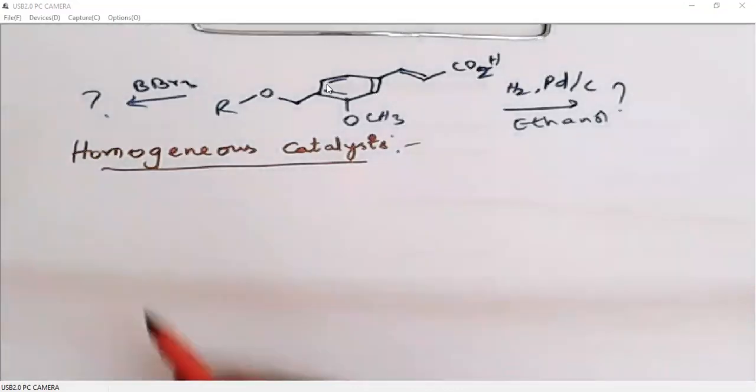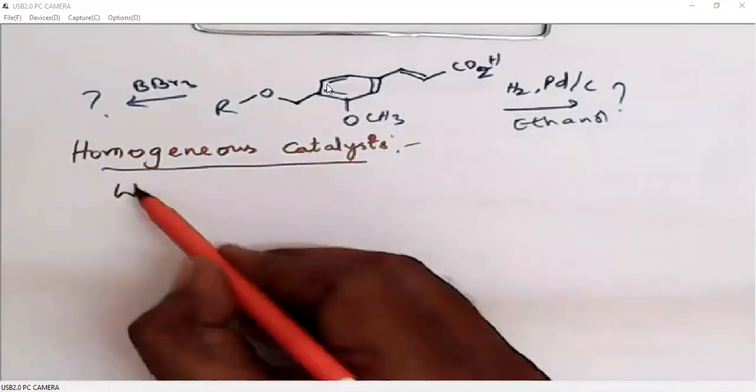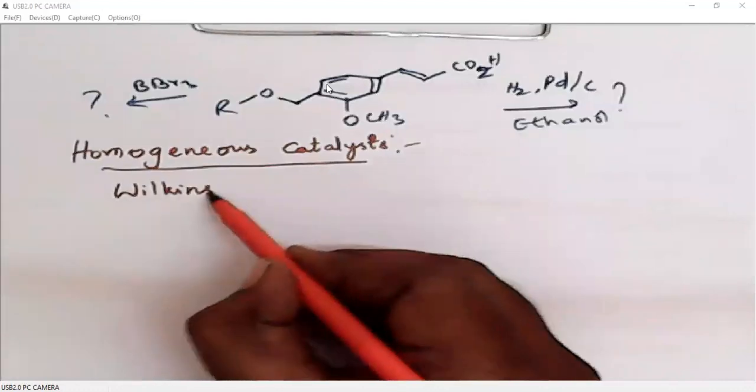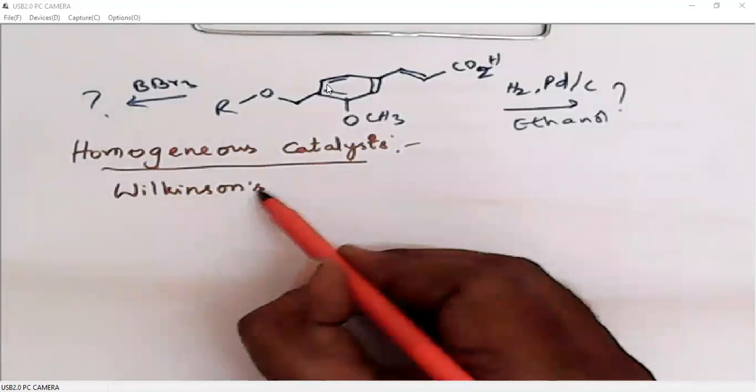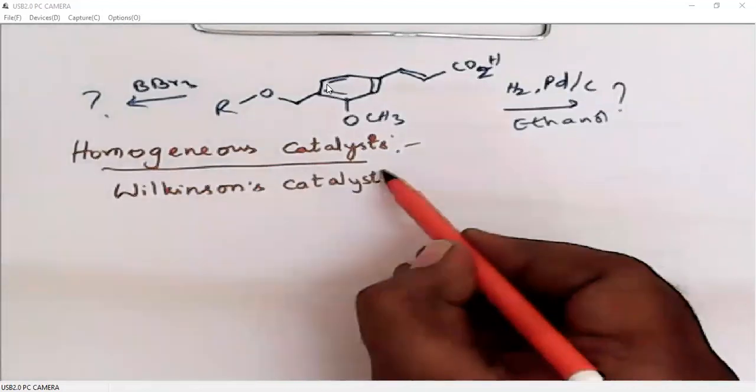There are three catalysts used in homogeneous hydrogenation reactions. The first one is Wilkinson's catalyst. What is Wilkinson's catalyst?